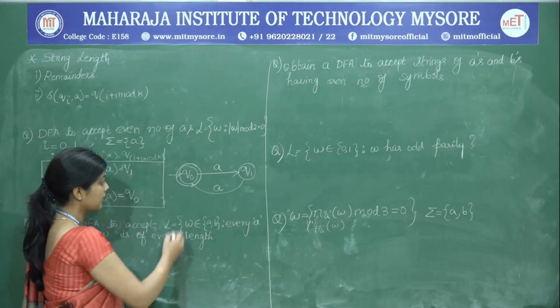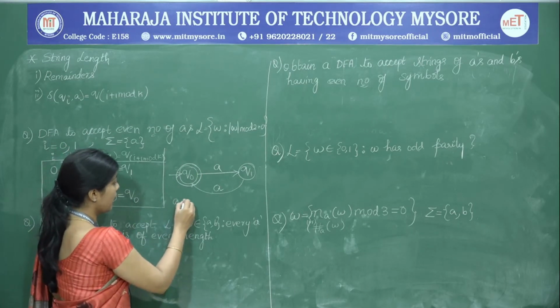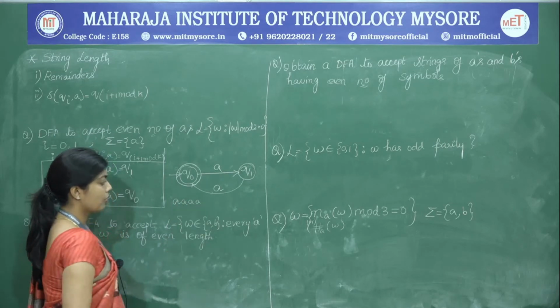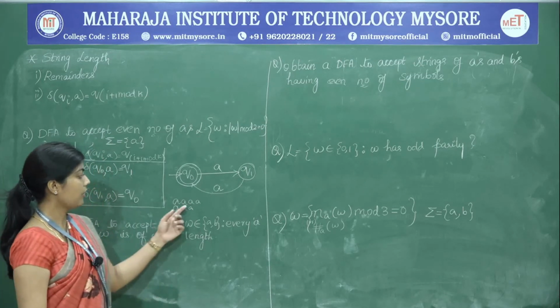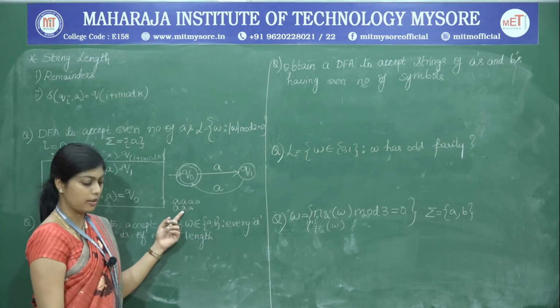So let us see if it is accepting proper strings here. So we have A and A. So 4 A's are there and then we will take up another string with 3 A's. It has to accept the first one and it has to reject the second one.